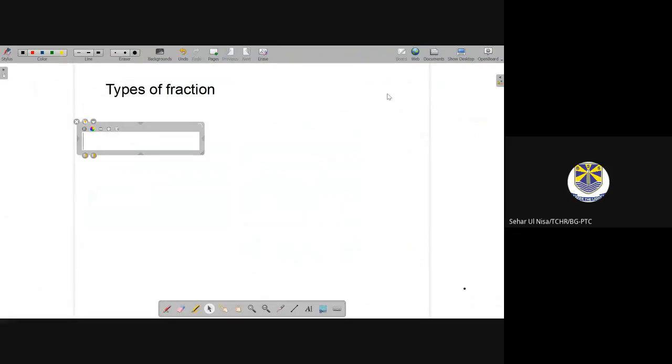Okay, students, do you remember the types of fraction? Yes. Okay, tell me.